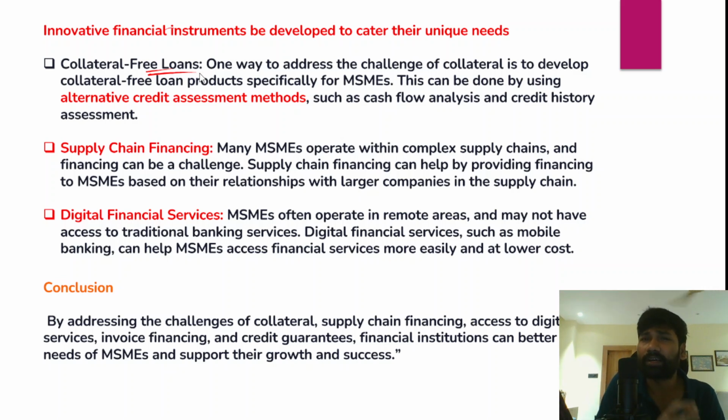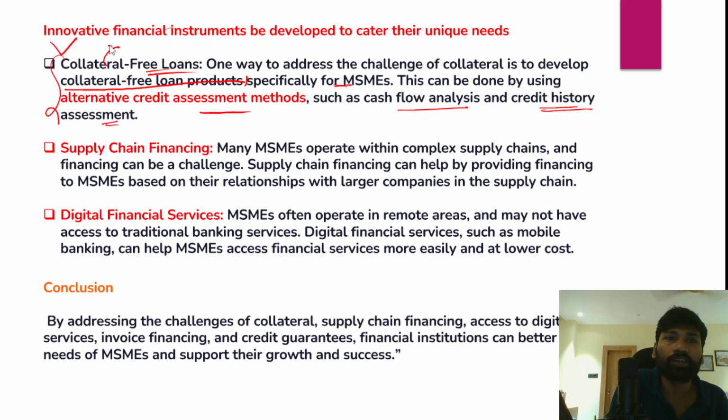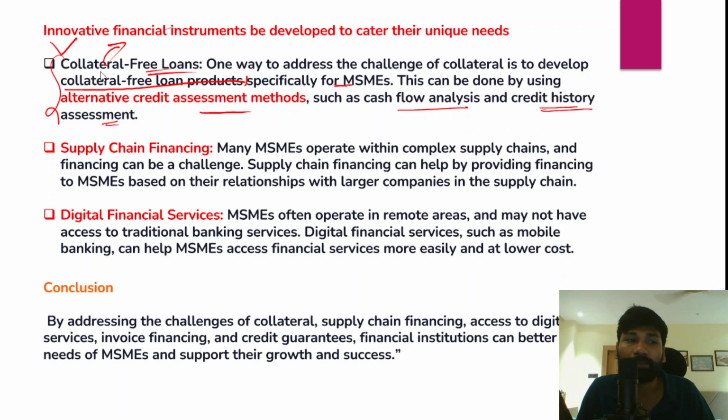One way through which we can address the challenge of collateral is to develop collateral free loan products specifically for MSMEs. That would help MSMEs gain access to institutional credit, right? This can be done through alternative credit assessment of these MSMEs, cash flow analysis of MSMEs, and even credit history assessment of the MSMEs, through which collateral free loans can be provided by assessing the ability of these MSMEs to repay the loans.